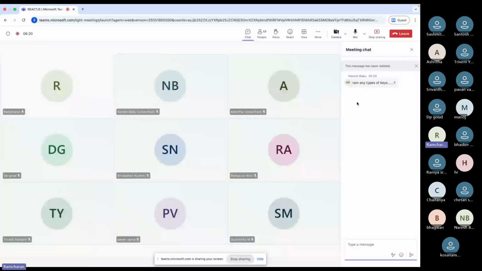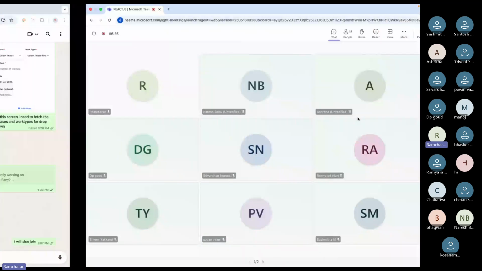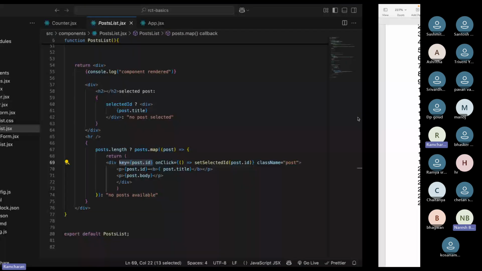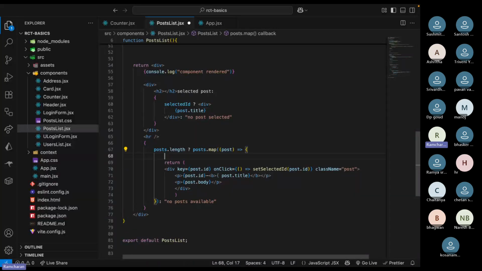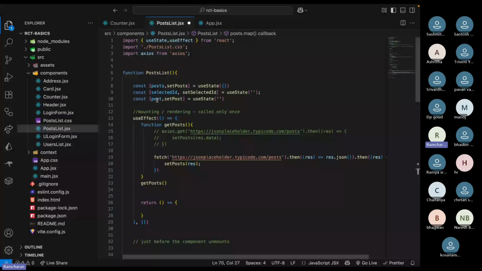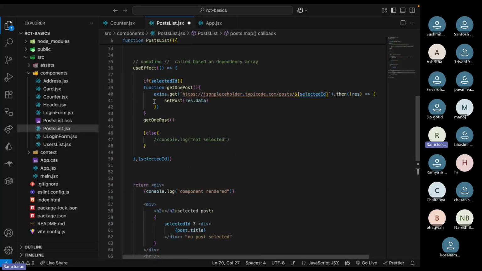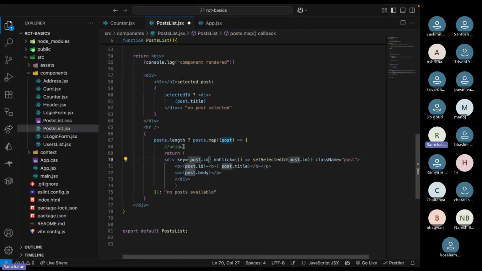Okay, Naresh, what is that? Any types of keys? So for keys, you will provide either index or ID. Whatever value you provide, it should be unique. Unique means it should not be duplicated. Let's say here in the posts you get IDs 1, 2, and 3. Those IDs should not be duplicated. So you should give unique values.